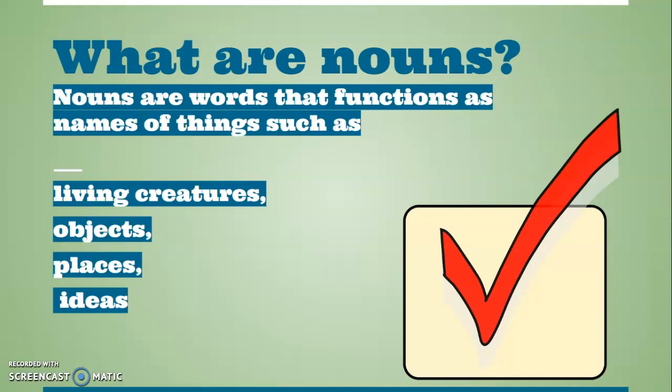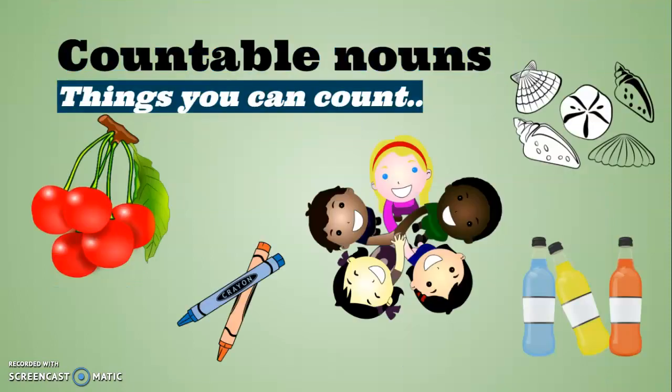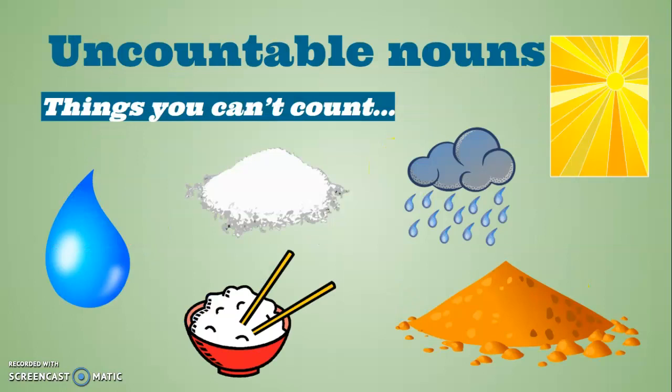So first of all, what are nouns? Well, as we covered in part 1, nouns are words that function as names for living things, objects, places, and ideas. Countable nouns are simply objects, things which we can count. Pencils, people, bottles. And uncountable nouns are things which we cannot count, or things which are very difficult to count, such as sugar, sand, rain, rice.